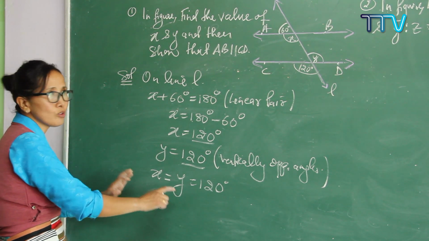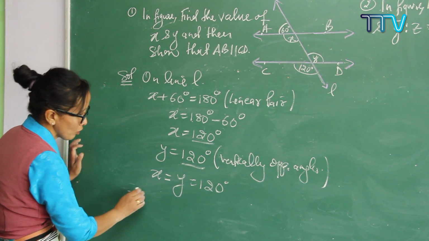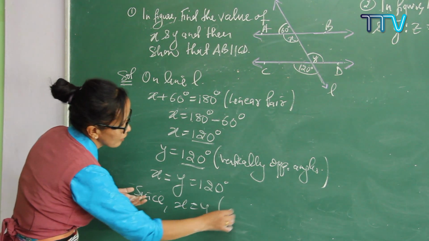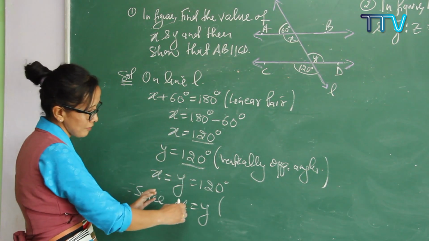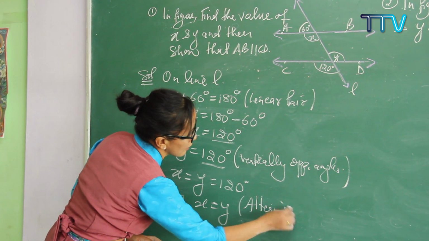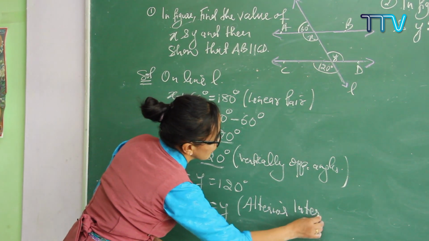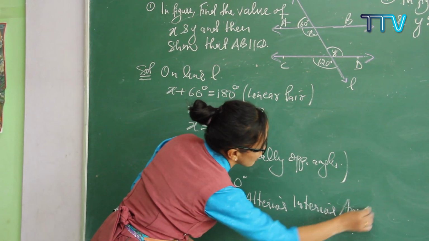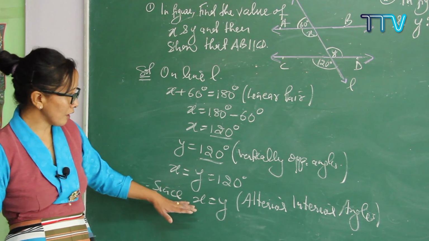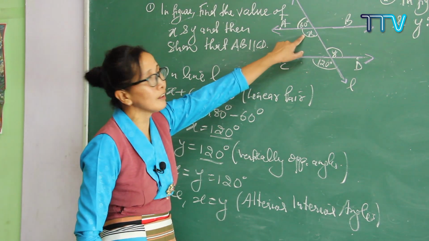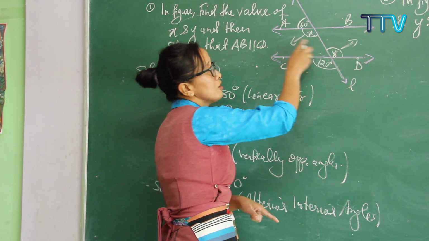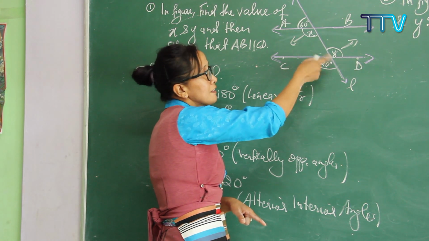Since x is equal to y, what reason do you have to give? Since x and y are equal, that means alternate interior angles, that we have learned just before some time. Here x is lying here and y is lying on the other side, having opposite directions. So what about these two? These two are called a pair of alternate interior angles.